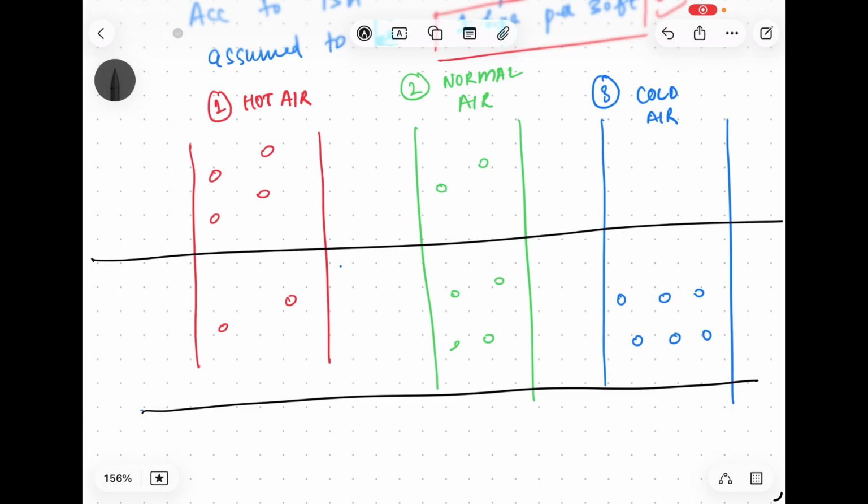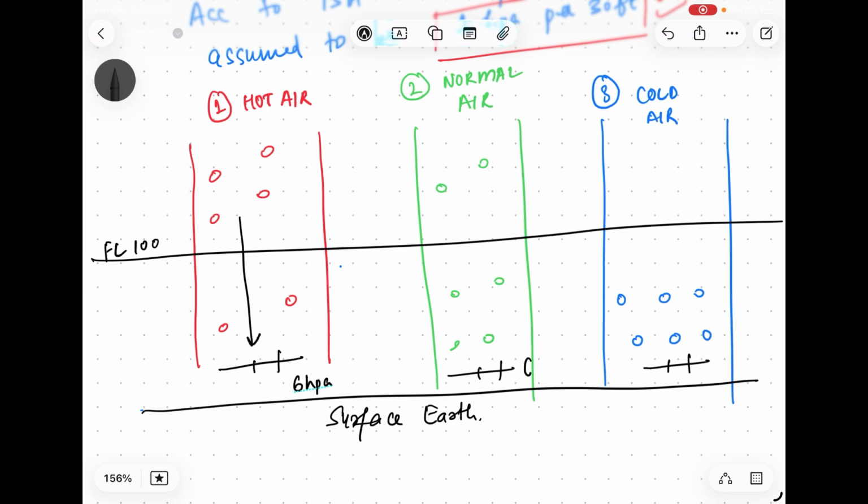So let me draw a division here. Let's just say this is your flight level 100. So this is 10,000 feet. Now let's consider this as the surface of the earth. If my aircraft is here, or here, or here, what is the pressure that is being exerted by the atmosphere? Let's consider one molecule to exert 1 hectopascal. So here the entire pressure being exerted is 6 hectopascal. Here also it is 6 hectopascal, and here also 6 hectopascal.